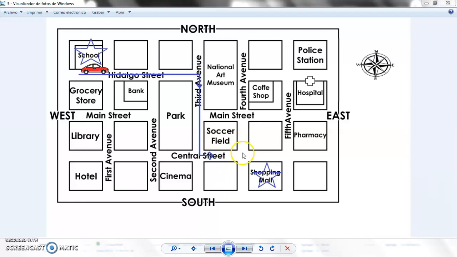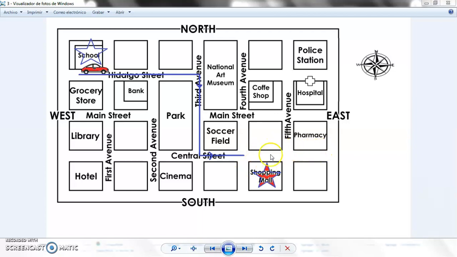Now, walk for 1 block, 2 blocks, you can say 2 blocks, but you can say walk for 1 block, or walk to 4th Avenue, go to 4th Avenue, whatever you prefer. Go east for 1 block, that will be a different way. Go east for 1 block, and the shopping mall is at your right.